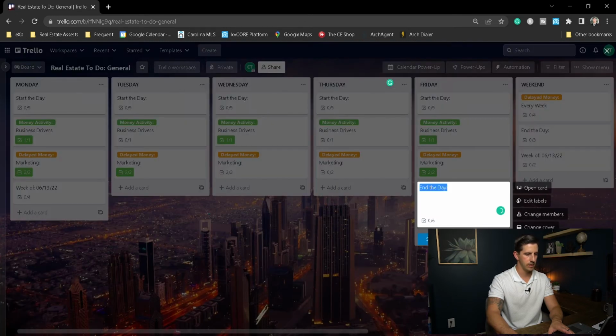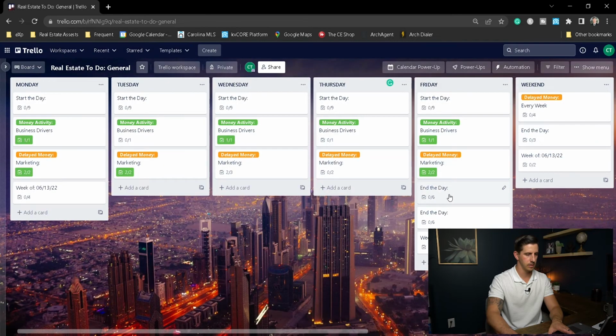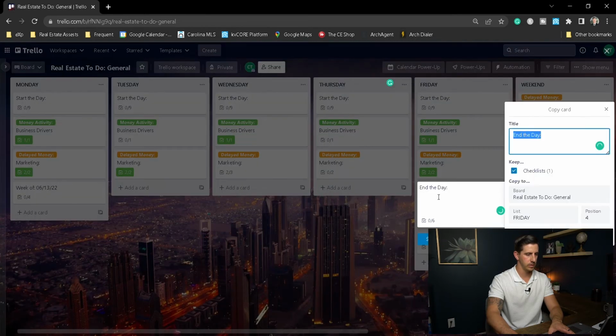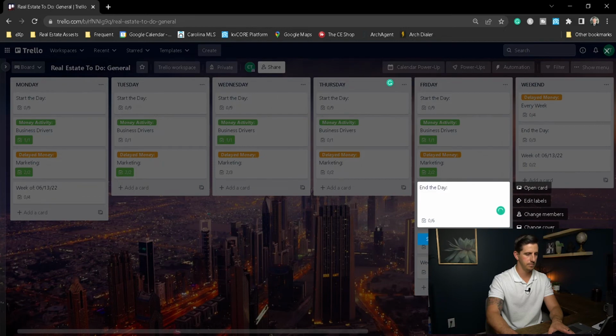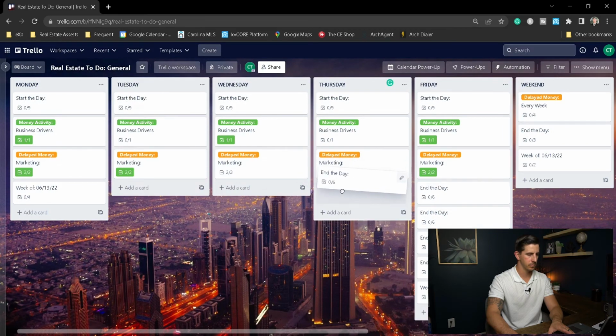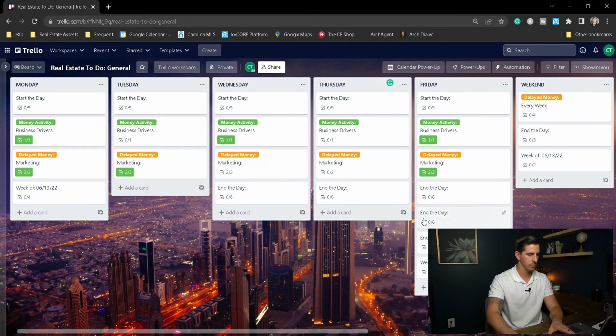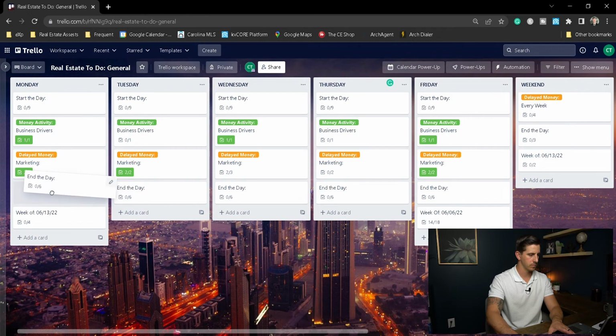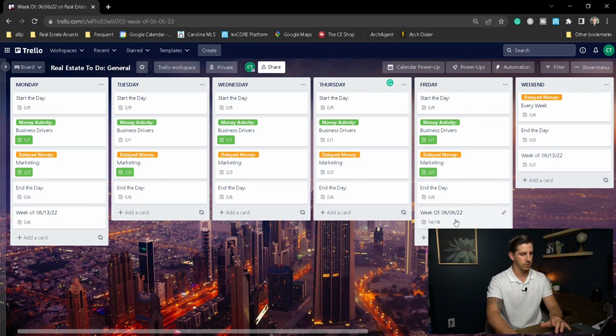Same thing with end of the day: Thursday, Wednesday, Tuesday, Monday. Now, I've made my new checklist for the week. What about this checklist that I've finished for the week?